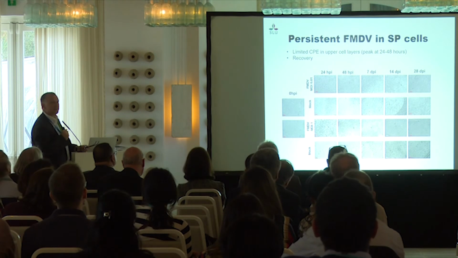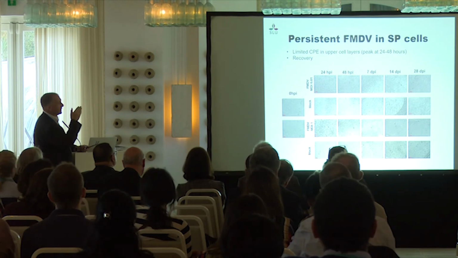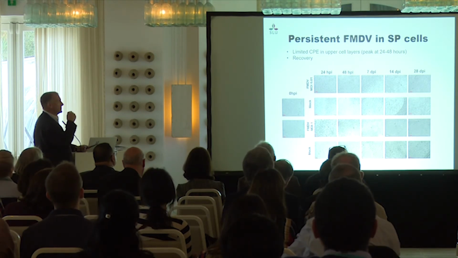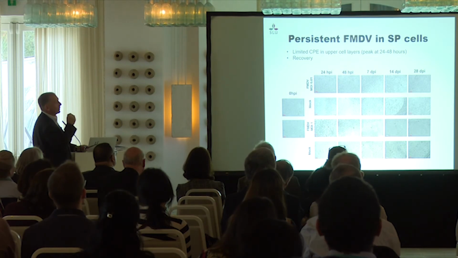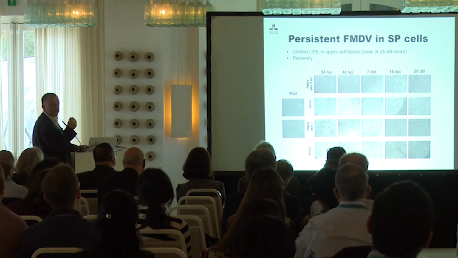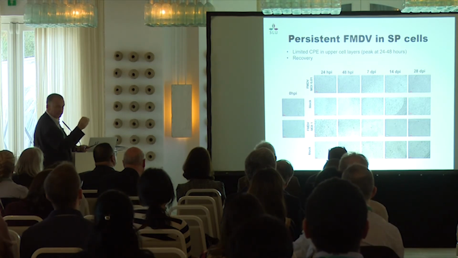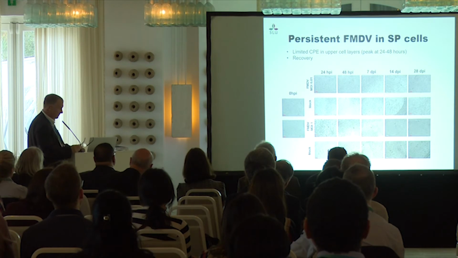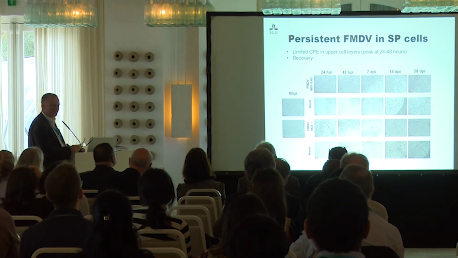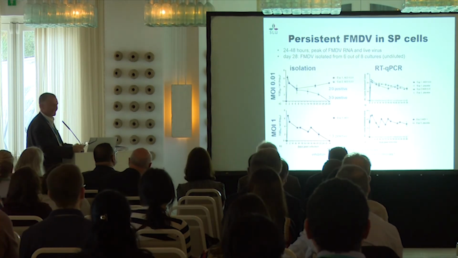You can see, or maybe it's difficult, it's a little bit far, that we can see a CPE at the top, which is not extreme, but we can see it at 24 and a little bit at 48 hours. And after, we cannot see anything later. I don't know if it's very convincing from far away, but trust me.